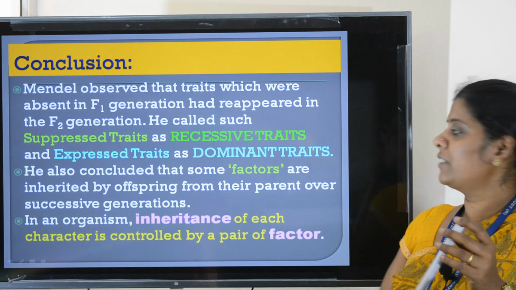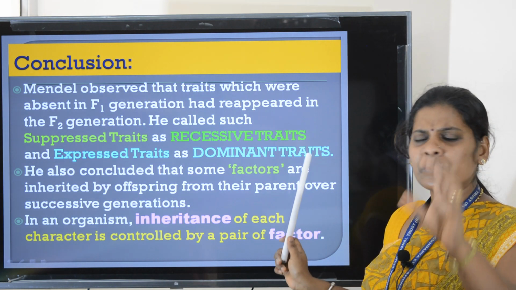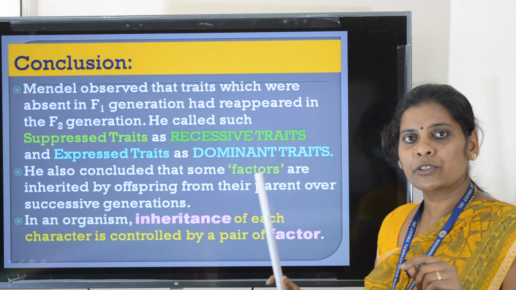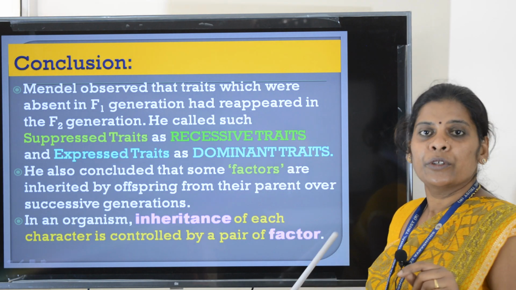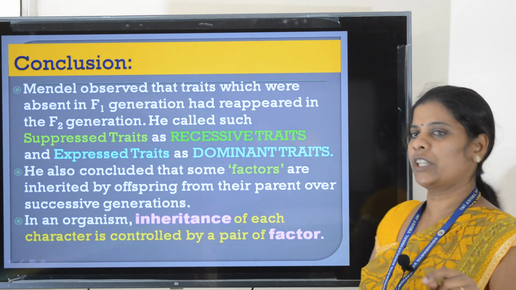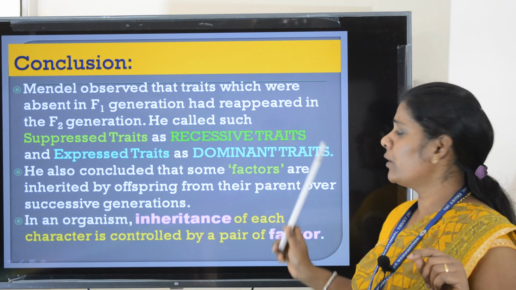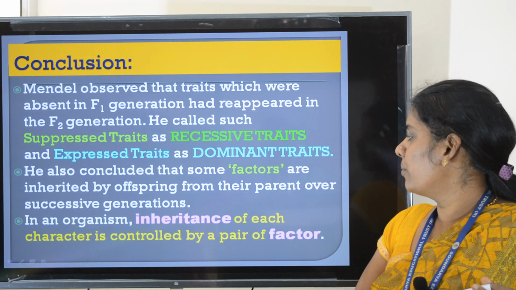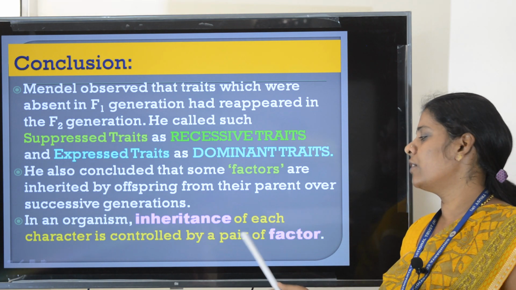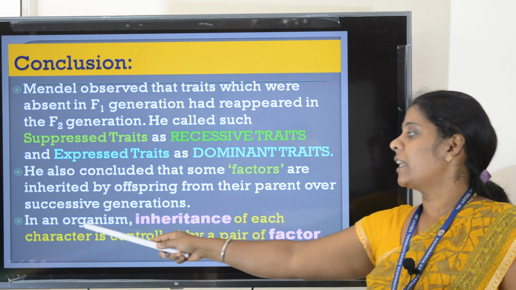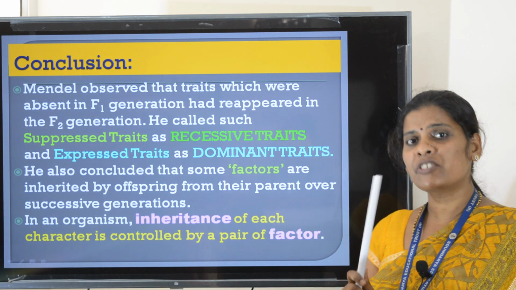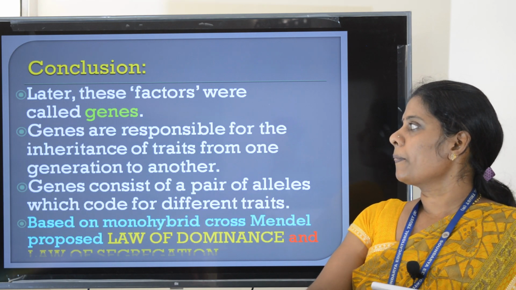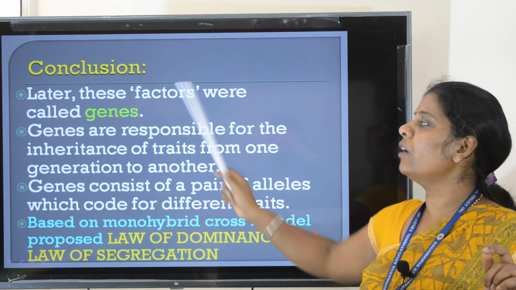He concluded that some factor is transferred from parents to offspring or successive generations. So now we know that factors are nothing but genes. In an organism, inheritance of each character is controlled by a pair of factors. Later, these factors were called genes.